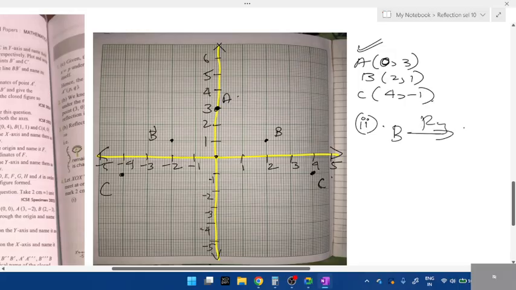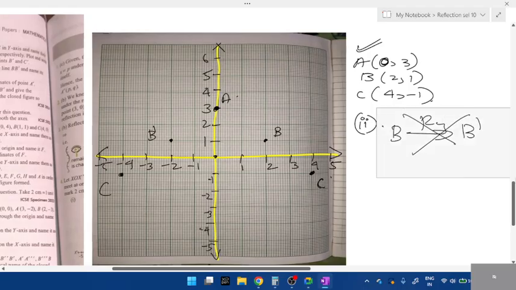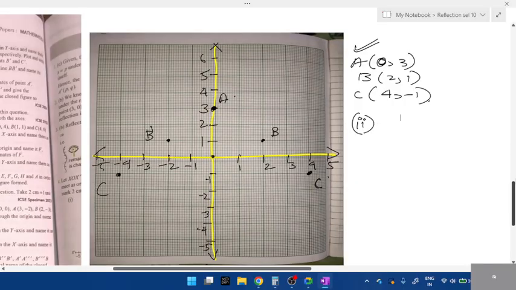B, R of Y, B dash. This is not required for your board exam. Okay, if you want, you write. If you write, they won't reduce marks. Not an issue. All they want is the final answer. You have to write B dash minus 2 comma 0. Okay, next C dash.